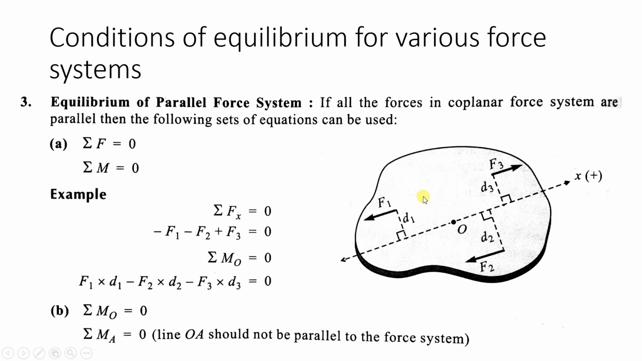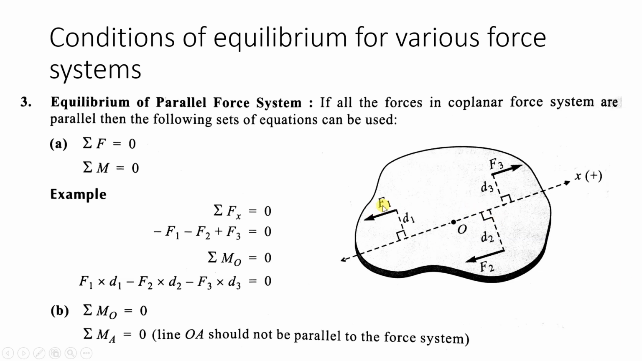So for a parallel system we have two conditions. You can compare this with the resultant of a parallel force system. There we used to take summation of Fx is equal to Rx, and summation of moment about A, like that we used to calculate. But here the right hand side we are taking as 0. So summation of F is 0 and summation of moment is 0. Summation of F is 0 means all the forces we have to add according to the direction. So the right side we are considering positive.